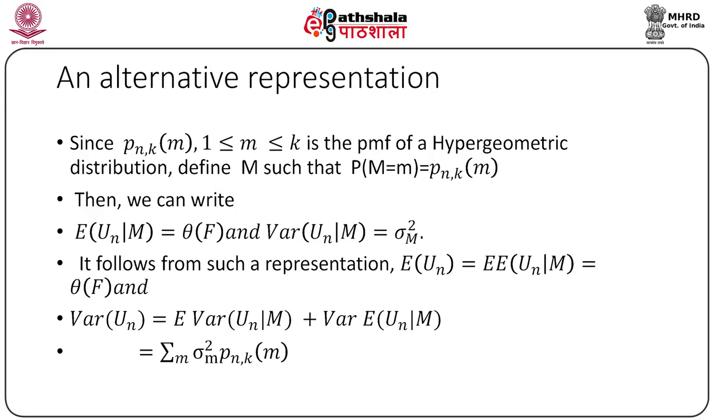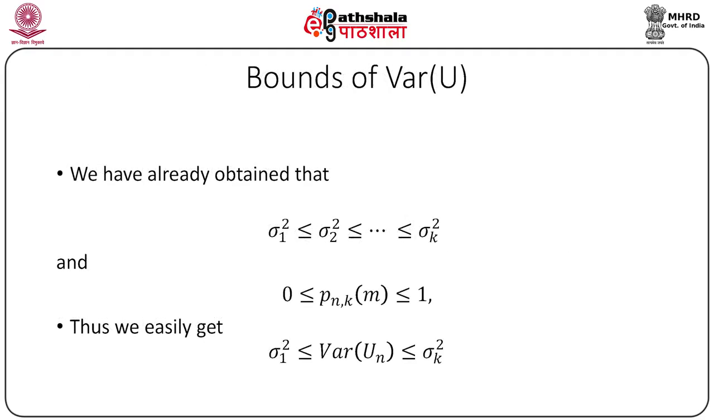Let us derive two bounds for the variance of a U statistic. Obviously, the lower bound will be different from 0, the trivial bound. Now, we have already proved that sigma 1 square is less than or equal to sigma 2 square, less than or equal to sigma k square. That is, sigma 1 square is the least and sigma k square is the highest among the members of sigma 1 square, sigma 2 square, ..., sigma k square. Consider the expression variance of Un equal to summation sigma square m into pnkm. Then, each term in the right hand side of above is at least sigma 1 square pnkm, as sigma 1 square is the least among sigma 1 square up to sigma k square.